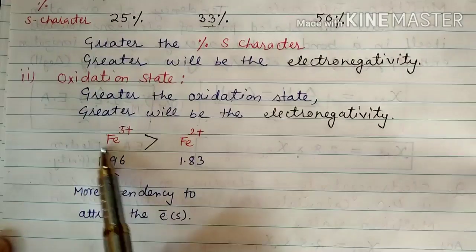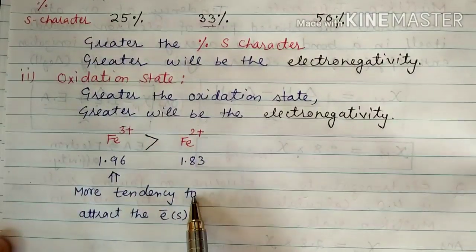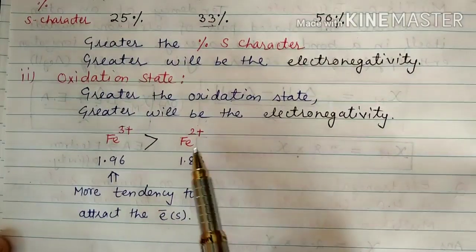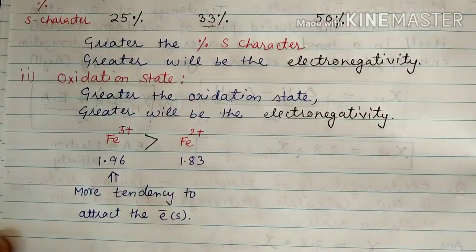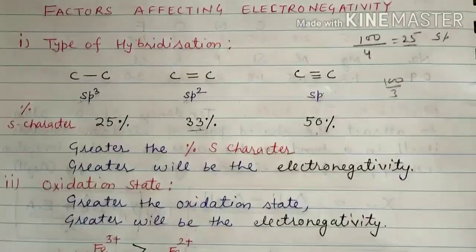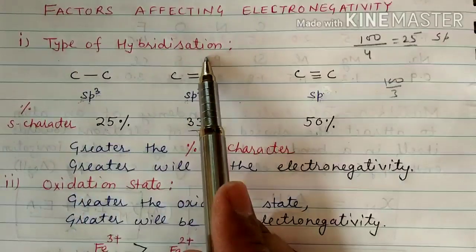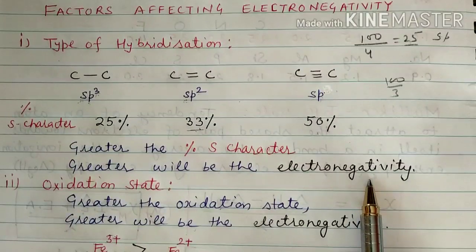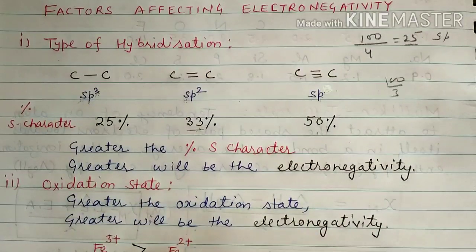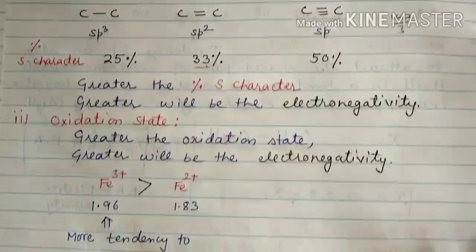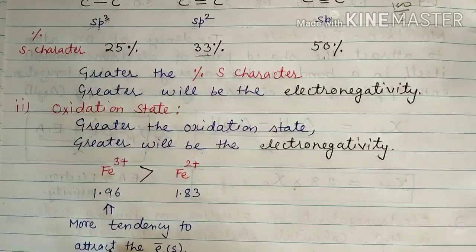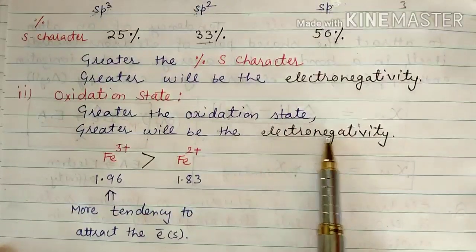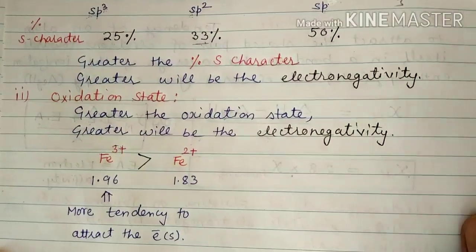Means Fe3 plus will have more tendency to attract the electron towards itself in comparison to Fe2 plus. So we have two factors. First is type of hybridization: more is the S character, greater will be the electronegativity. And second, the more is the oxidation state, more it will have tendency to attract the electron towards itself and more electronegativity.